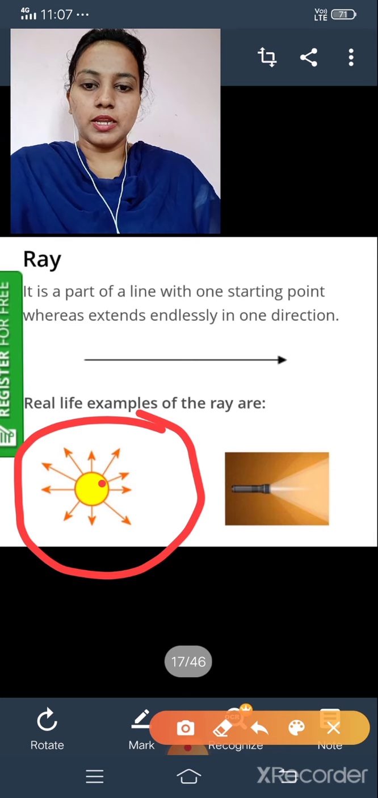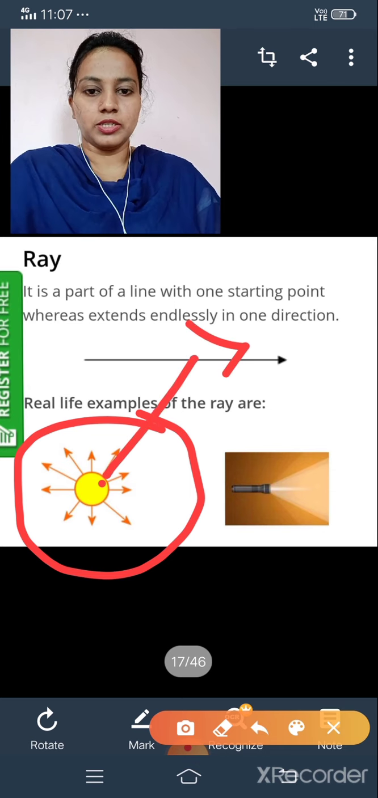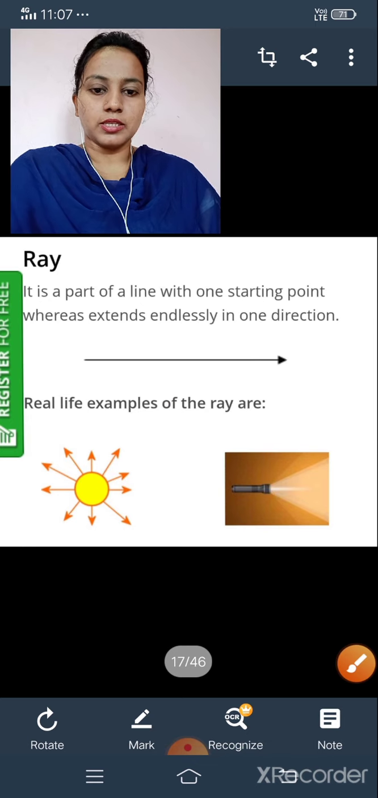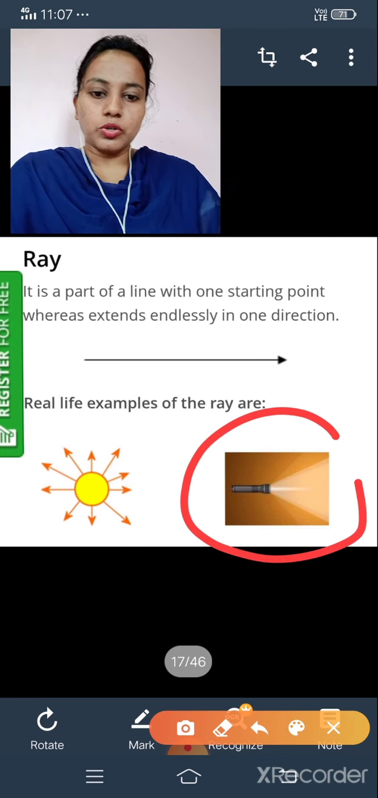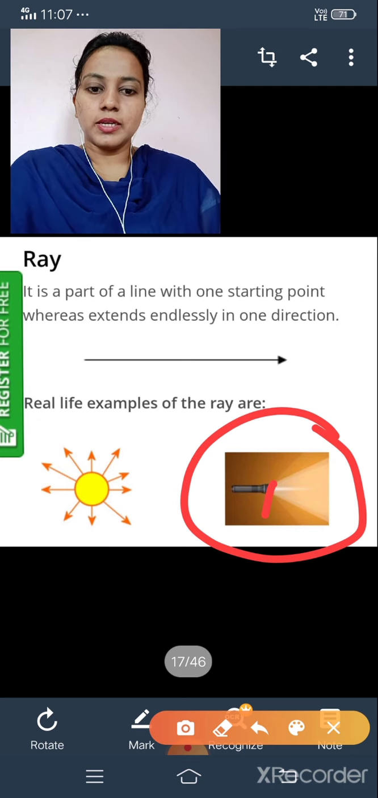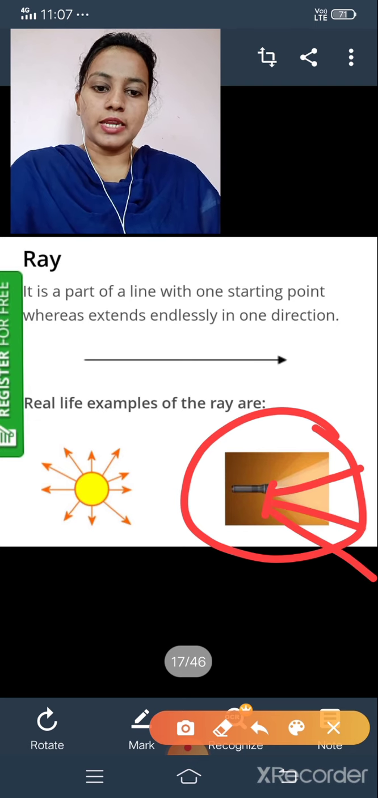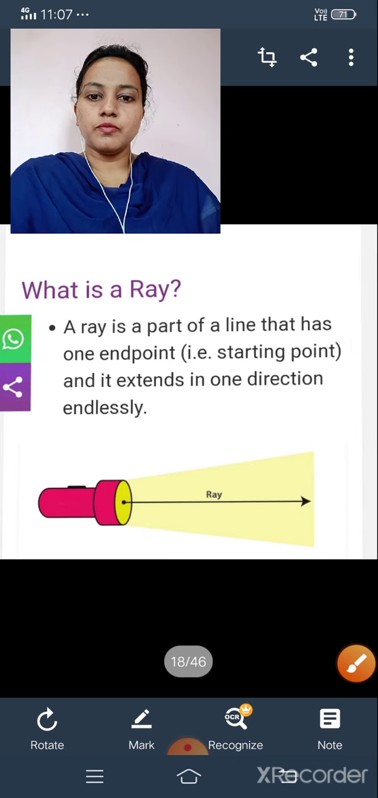Here end points are there, but here we can extend it. There is an extension in the sun rays. And the next one is the example of a torch. Here end points are there, but there is an extension in these directions. See what is meant by ray?